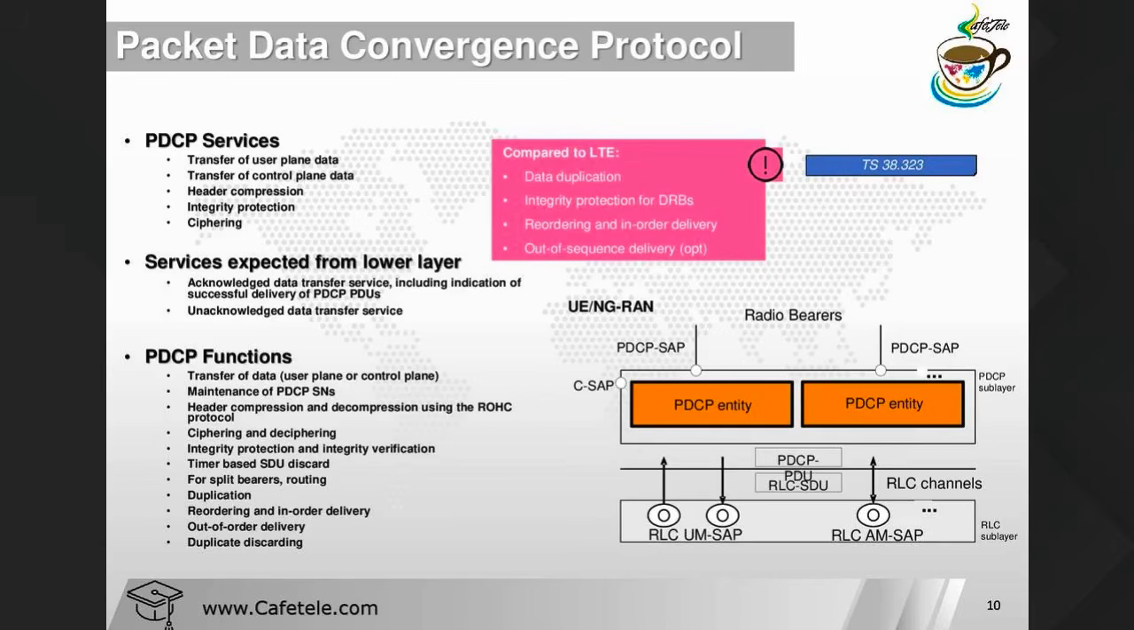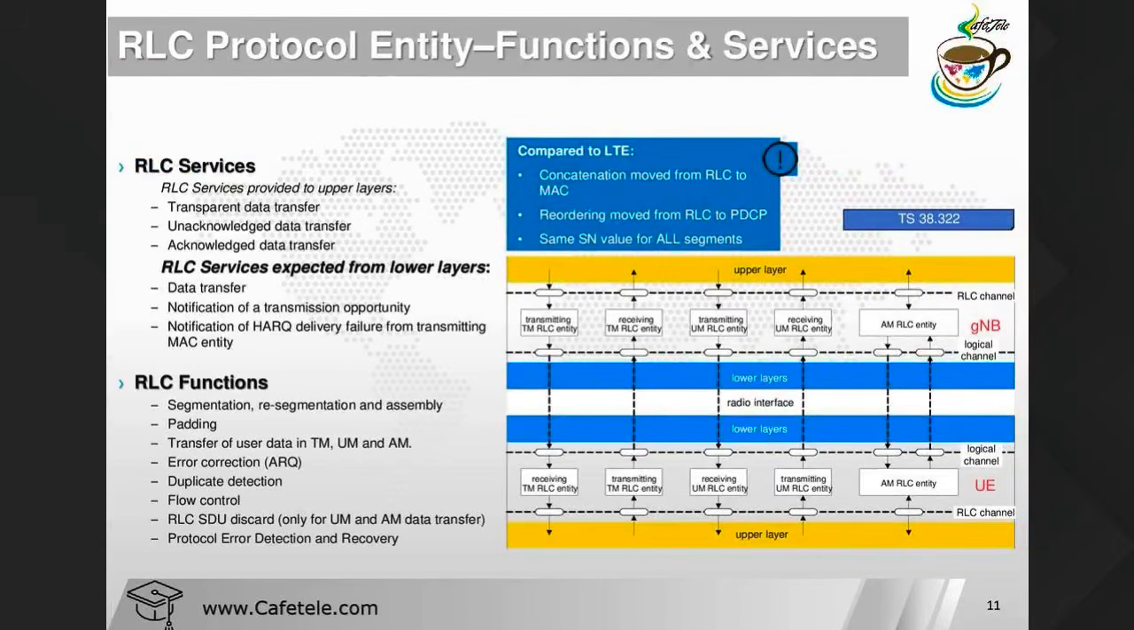Now we have the RLC protocol layer. So the RLC protocol layer, basically we have in the user plane and also for the control plane packets. Each RLC protocol has an RLC entity. Here you can see, this is your RLC channel. So the RLC protocol basically provides the RLC channel to the PDCP layer. So we have different RLC protocols.